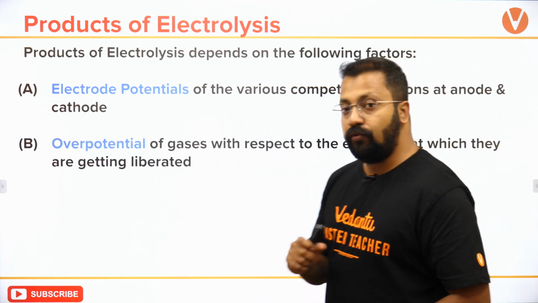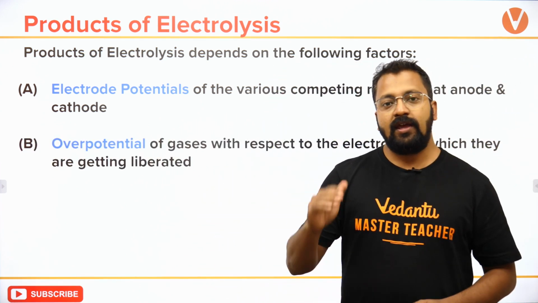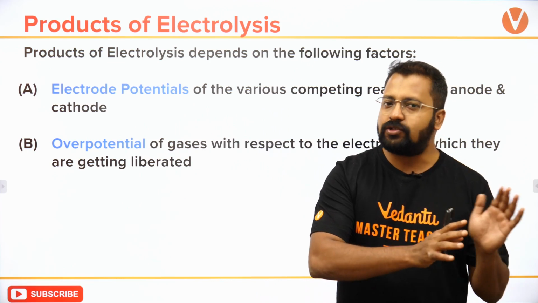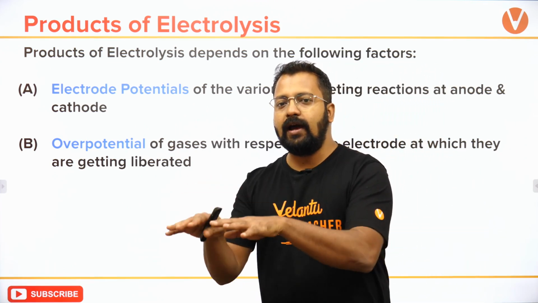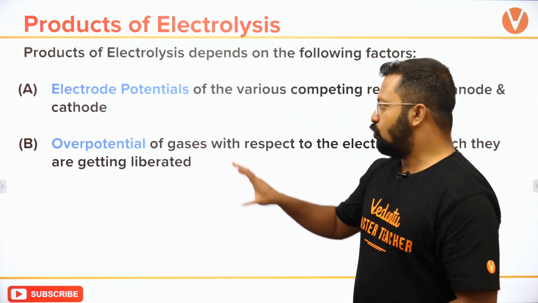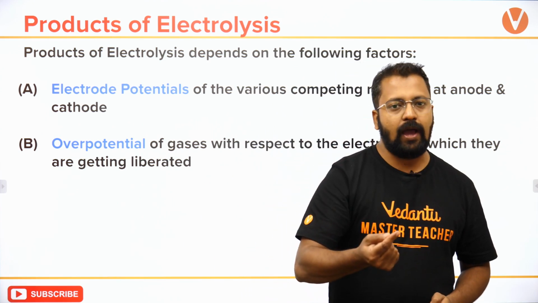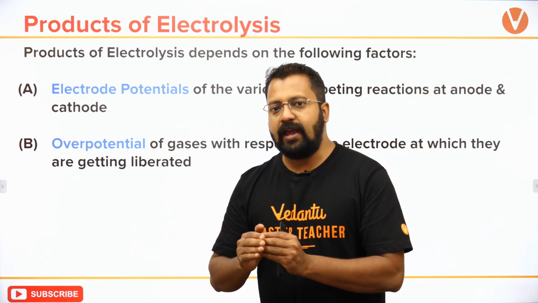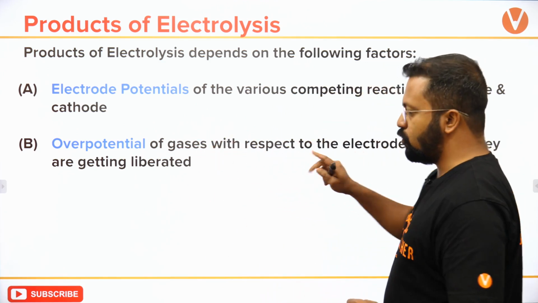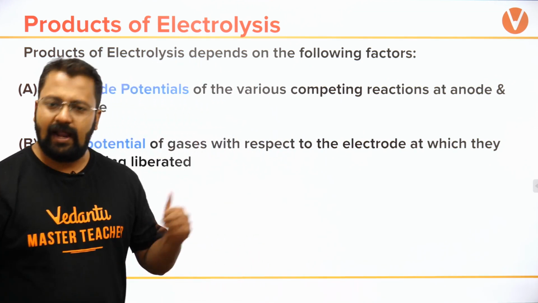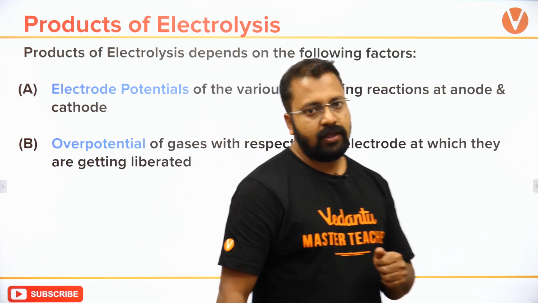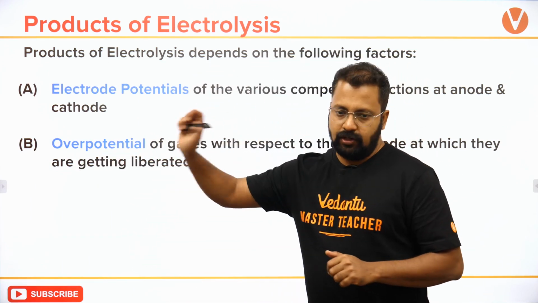The second is overpotential. Why is overpotential used? Overpotential makes a reaction which is otherwise going a little slow acquire an appreciable rate, meaning it becomes a little faster. So overpotential is the extra potential that you need to add so that a slow reaction converts into a fast reaction. Overpotential of gases with respect to the electrode varies from electrode to electrode. I'll tell you where to use it, but do remember that whenever gases are liberated at an electrode, we will have to use the concept of overpotential.